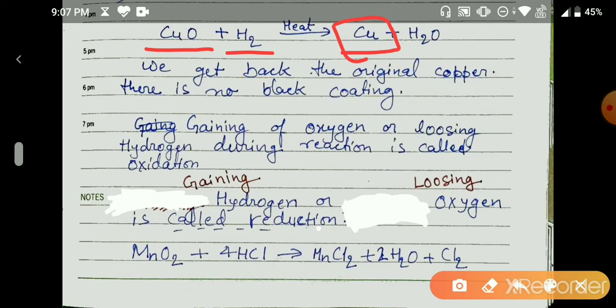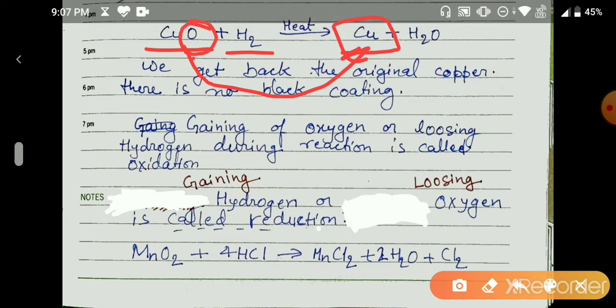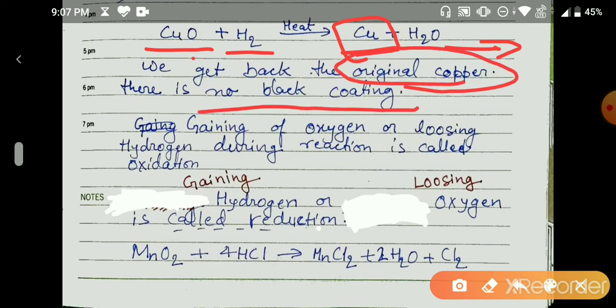Here the copper is reduced again, as the copper has lost its oxygen, so this is called a reduction reaction. In the last reaction the copper was oxidized, that was the oxidation reaction, and here it is the reduction reaction. As the copper oxide is no more here, you get back the original copper, with no more black coating.